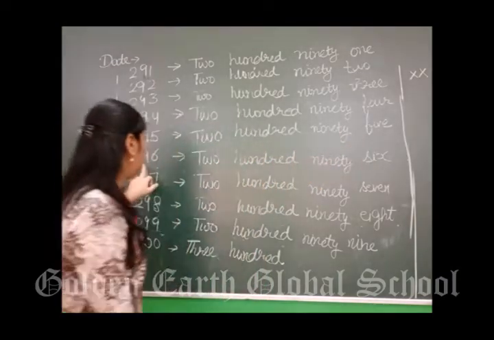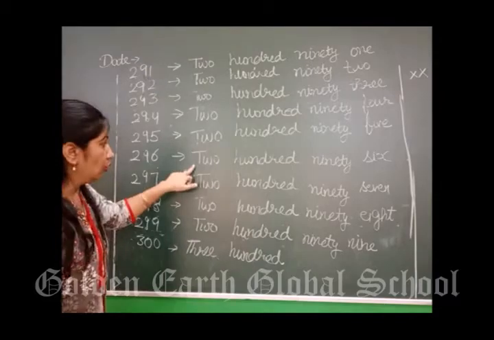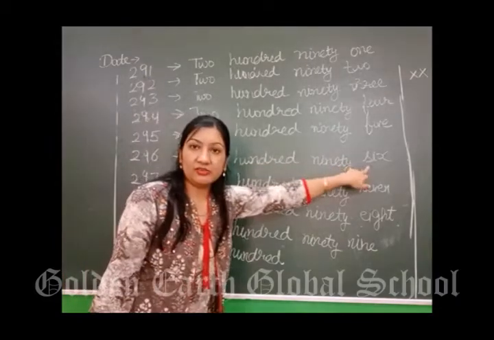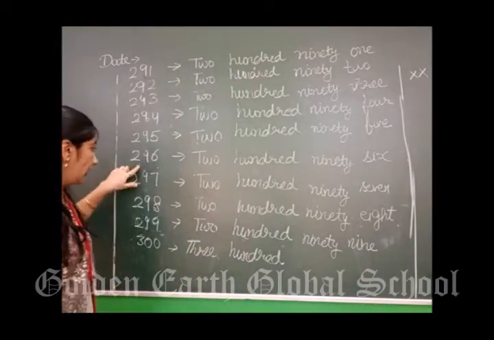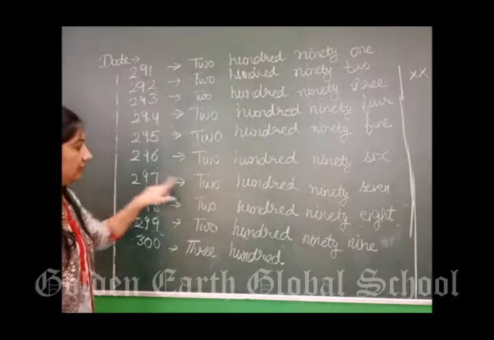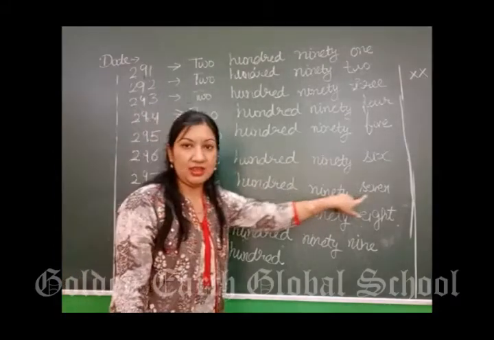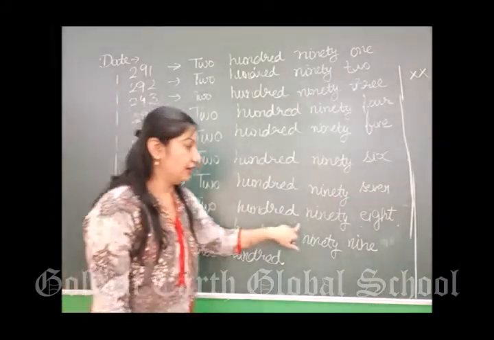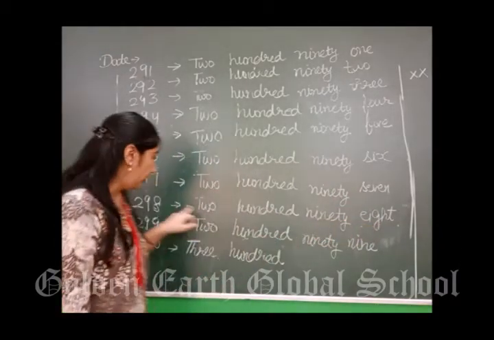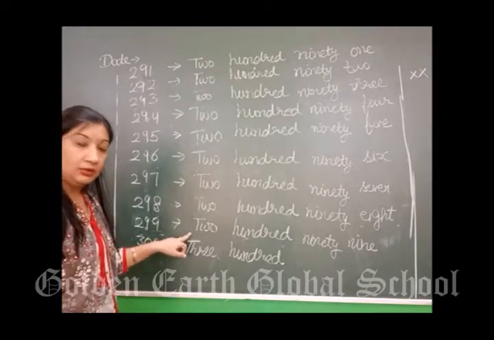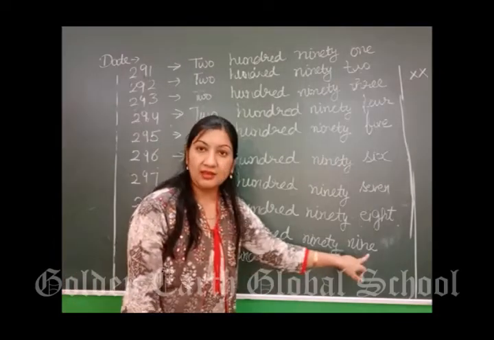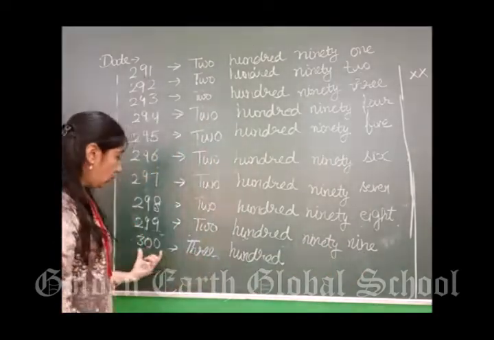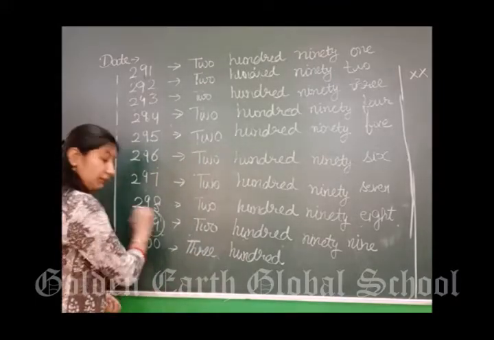After 95, 96. 296. After 296, 297. 297. Next 298. 298. After 98, 99. 299.